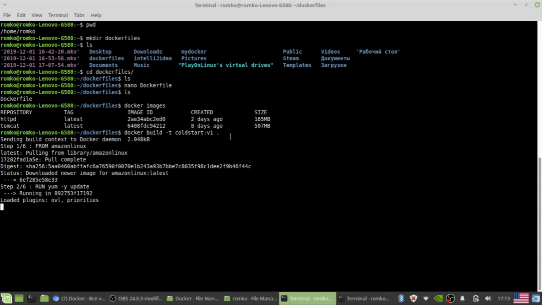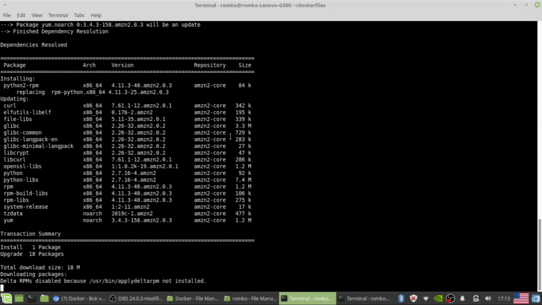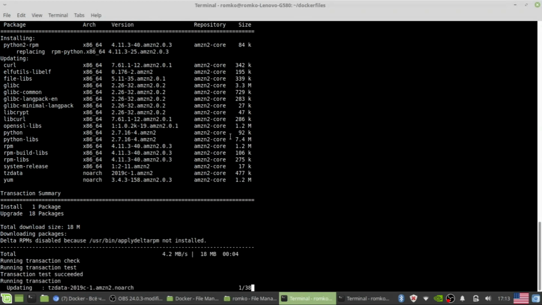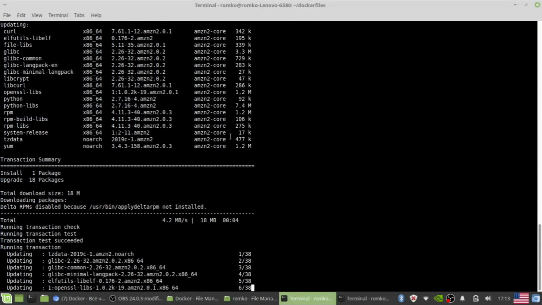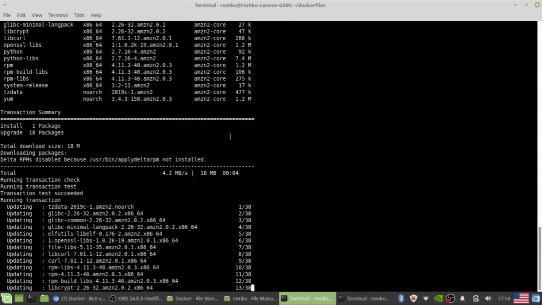It can take long if your internet is not so fast. Yes, these are all the installed packages, some updating operations.